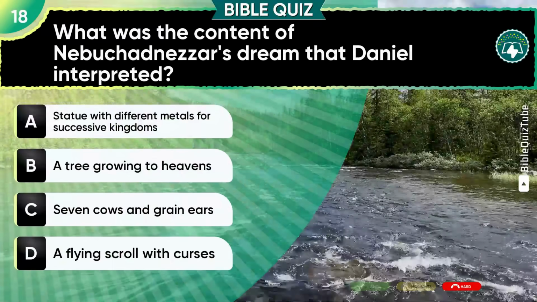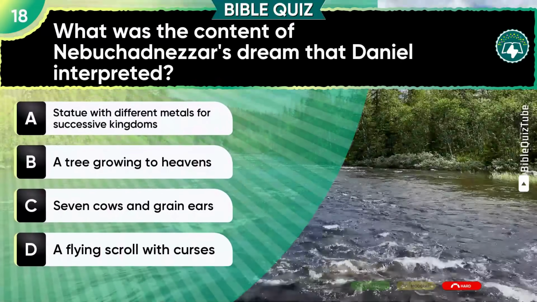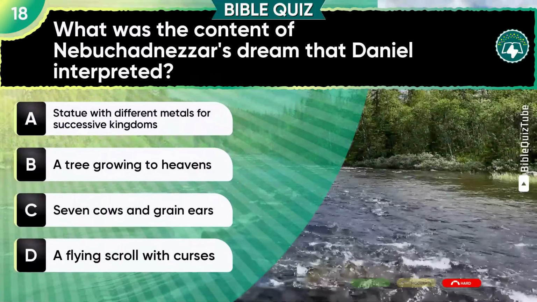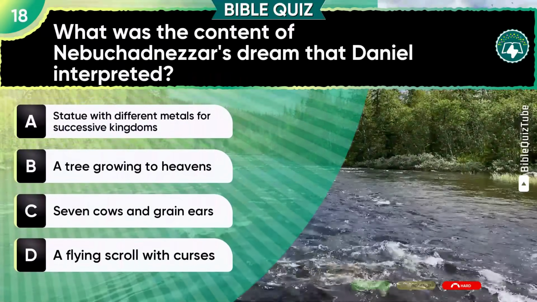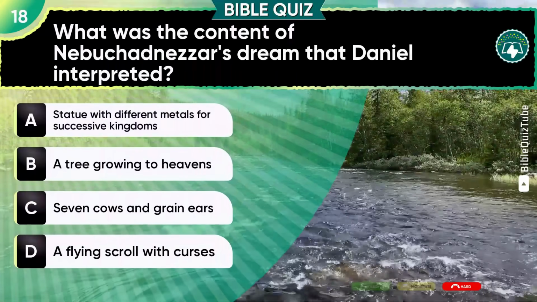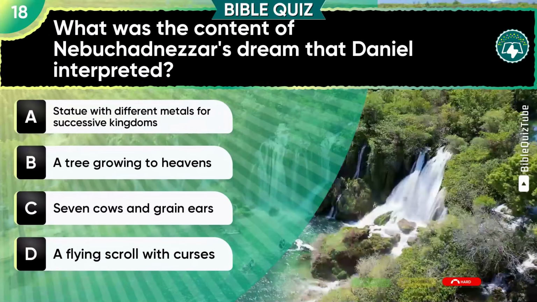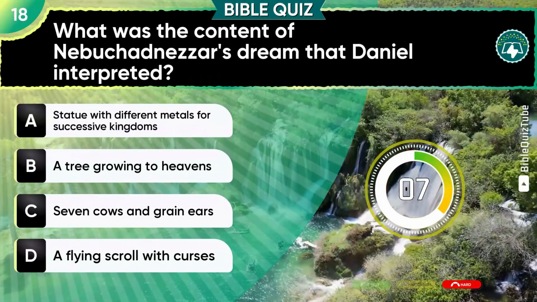Question 18. What was the content of Nebuchadnezzar's dream that Daniel interpreted? Select 1. A. Statue with different metals for successive kingdoms. B. A tree growing to heavens. C. 7 cows and grain ears. D. A flying scroll with curses.